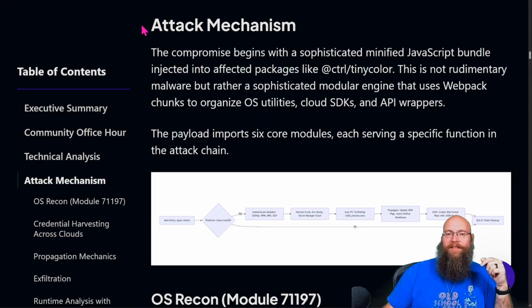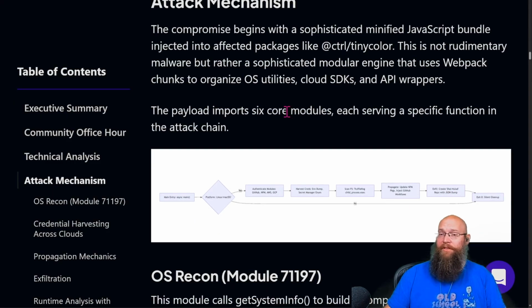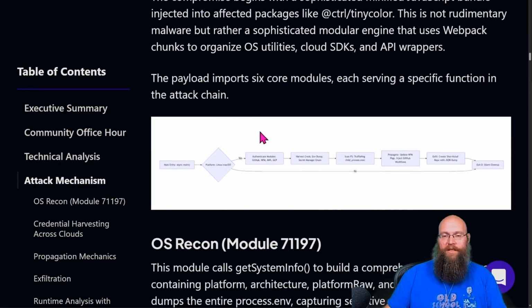All right, let's look at the attack mechanism. So the compromise begins with a minified JavaScript bundle. It gets injected into the affected packages like TinyColor. It's not a rudimentary malware, but rather a sophisticated modular engine that uses Webpack chunks to organize OS utilities, cloud SDKs, and API wrappers. Like I said, it looked fairly chunky from just the tiny bit they deobfuscated. The payload imports 6 core modules, each serving a specific function in the attack chain.